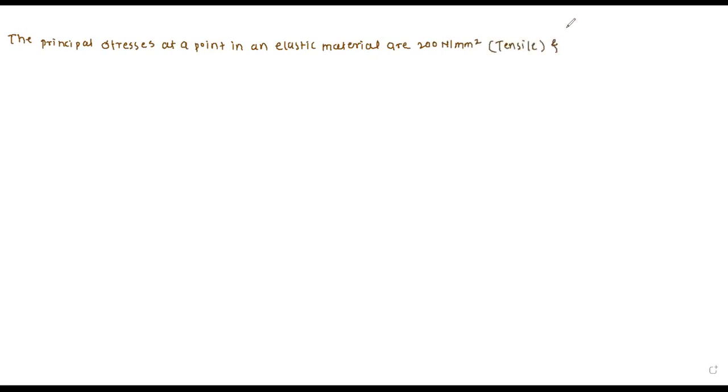Okay. So please write down the first numerical. The principal stresses at a point in an elastic material are 200 Newton per mm square tensile and 50 Newton per mm square compressive.